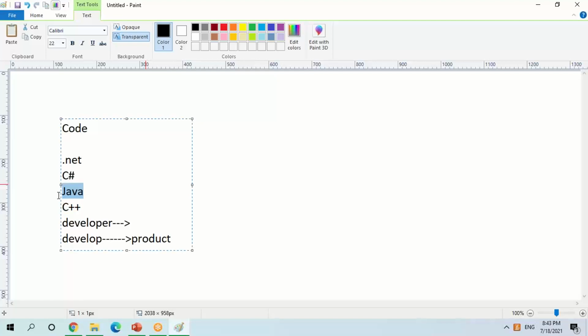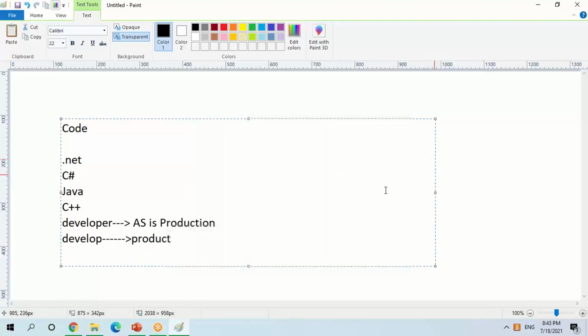If the developer has written Java code, definitely this Java code is not going to move as is. We are not going to move any code as is to production, right? So how are we going to move this code, what are the terminologies and things we are going to use here, and how are we going to do it? There are many steps in between.